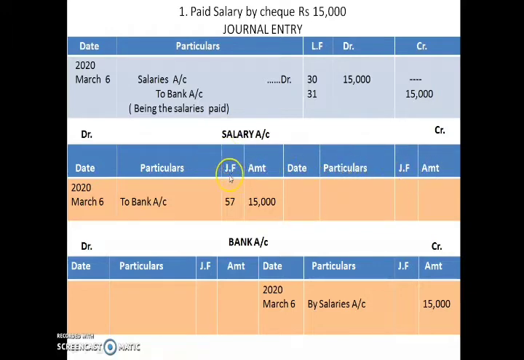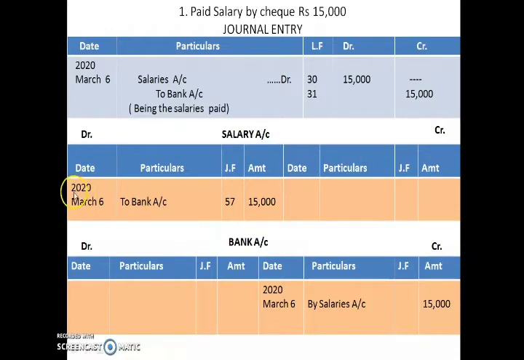Journal folio means the page number of the journal book in which this entry has been written, and that will be given in the question. If not, you can avoid it.